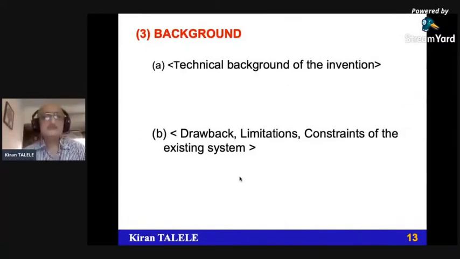Normally we suggest that there should be two parts. The first part is the technical background of the invention, the entire technical details: what is the current state of the invention in the particular field of our interest. The second part should include the drawbacks, limitations and constraints of the existing system, which give us the motivation to modify it, present it in a better format, add extra features, provide a new invention, or do better research. This is the motivation for developing a new invention. Because this is always in descriptive form, an example is not mentioned here.